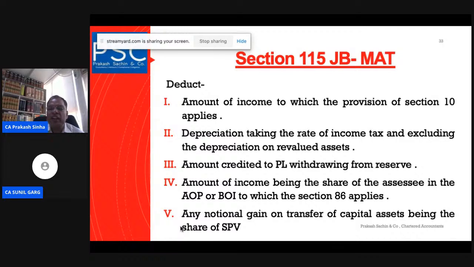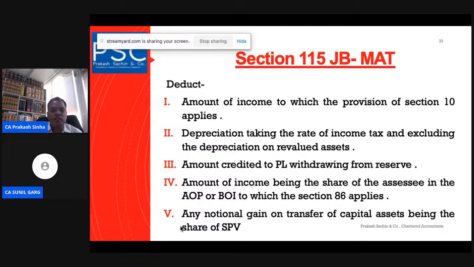Depreciation at the rate of the Income Tax Act, excluding the depreciation on revalued assets. We will calculate the depreciation as per the rate and as per the value which is coming under the Income Tax Act, and we will apply the depreciation, excluding the depreciation on the revalued assets.